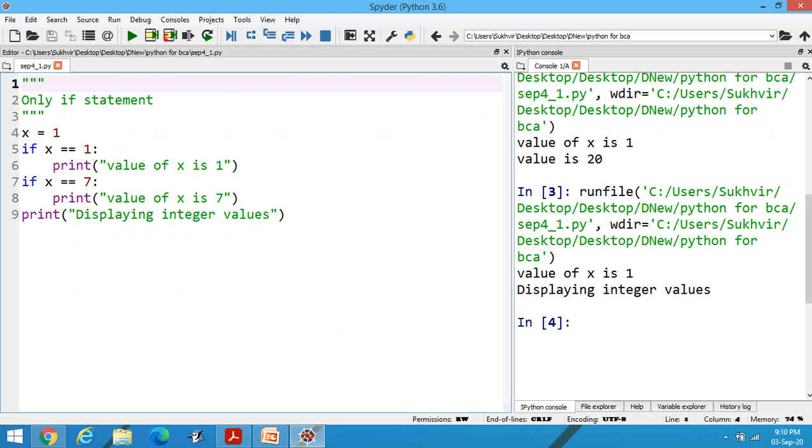This one is the application inside Python and using the Spyder platform. Suppose I am writing x is equal to 1. If x is equal to 1, print value of x is 1. If x is equal to 7, print value of x is equal to 7. Print displaying integer values. If I execute this program, then x is equal to 1, this value will print out, and also this value, because this content lies outside indentation. As I have already explained, if the content lies inside this one,